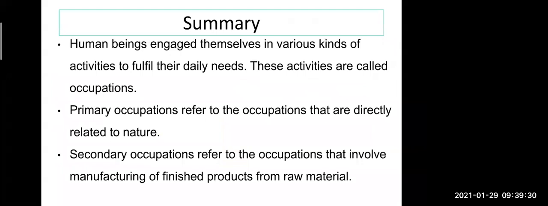Now the lesson which I taught today, the main summary of the lesson was that human beings do different types of occupation to fulfill the various needs in life. In this topic today we learned about the primary occupation that is directly related to nature, and we learned about the secondary occupation that involves manufacturing of finished products from the raw material. Secondary occupation totally depends on the primary occupation.